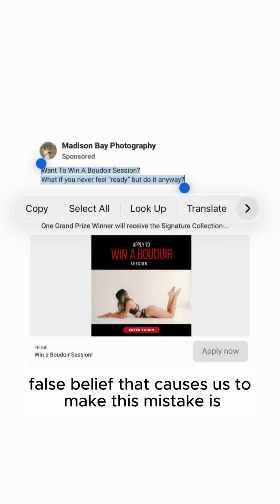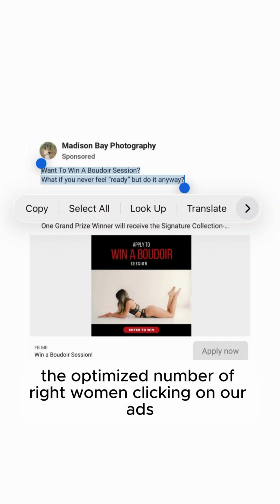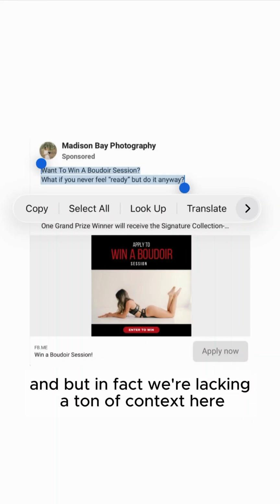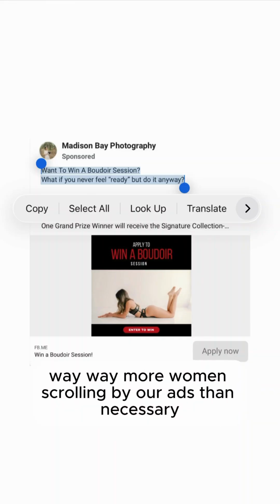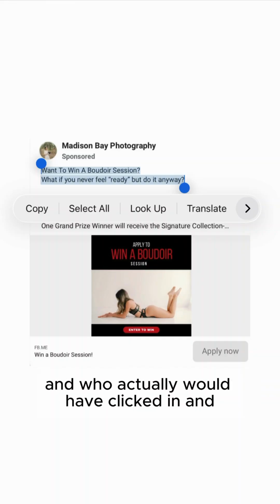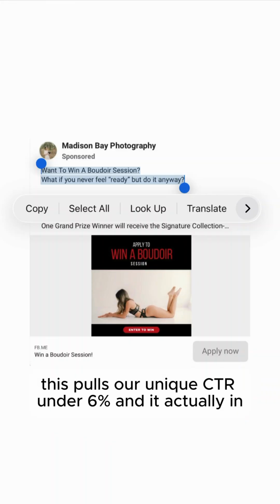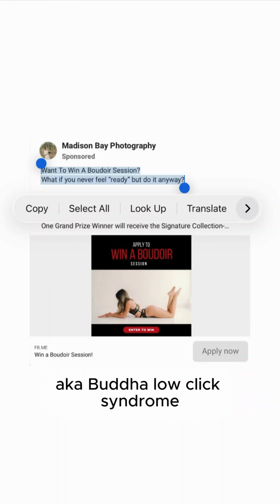The false belief that caused us to make this mistake is we believe we set enough context to get the optimized number of right women clicking on our ads. But in fact, we're lacking a ton of context here. And we're actually going to get way more women scrolling by our ads than necessary, who could have been perfect if we had not made the lack of context mistake, and who actually would have clicked in and had a chance to buy from us. And as a result, this pulls our unique CTR under 6%, and it increases the probability that we have BLCS, aka Boudoir low click syndrome.